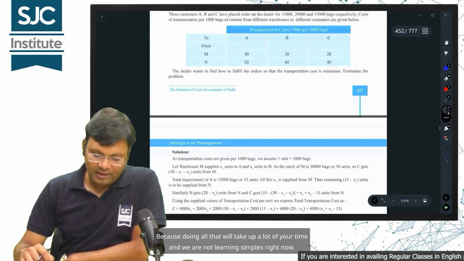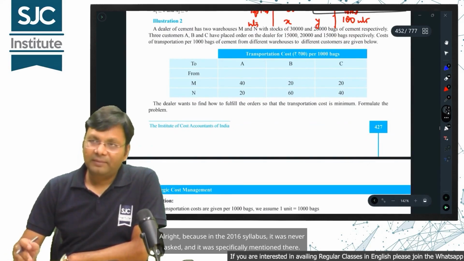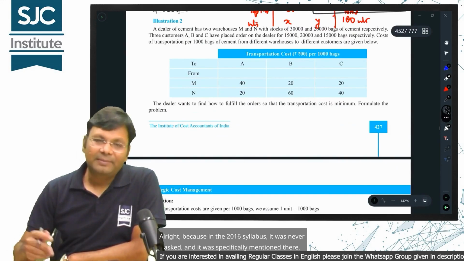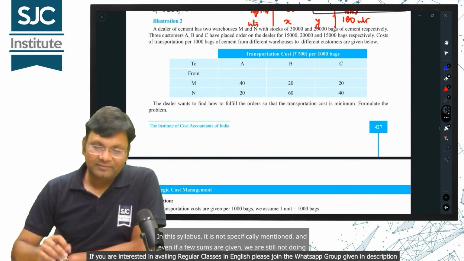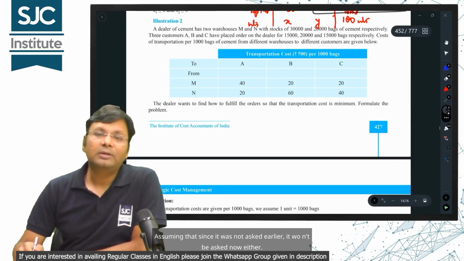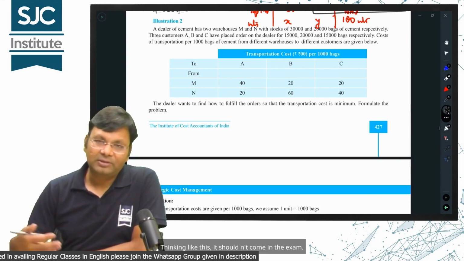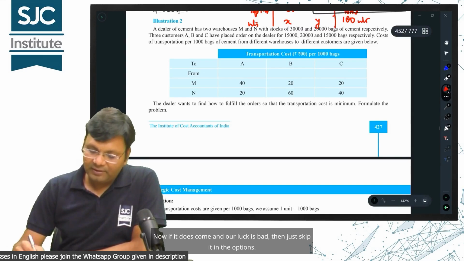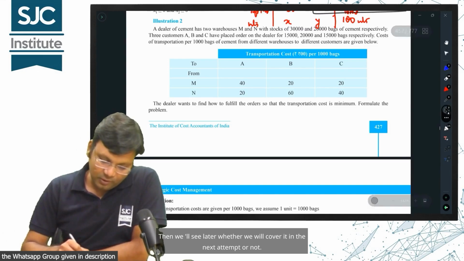Because doing all that will take up a lot of your time and we are not learning simplex right now. In the 2016 syllabus, it was never asked and it was specifically mentioned there. In this syllabus, it is not specifically mentioned, and even if a few sums are given, we are still not doing them. Assuming that since it was not asked earlier, it won't be asked now either, it shouldn't come in the exam. Now if it does come and our luck is bad, then just skip it in the options. Then we'll see later whether we will cover it in the next attempt or not.